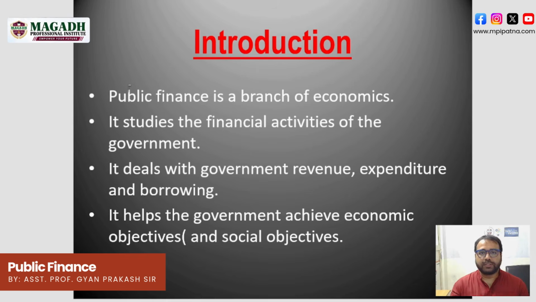Public finance is the branch of economics that studies the financial activities of the government. What are the financial activities that we study in public finance?